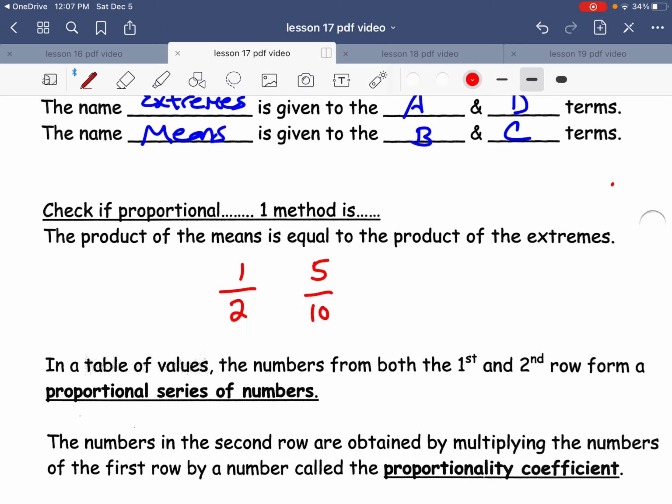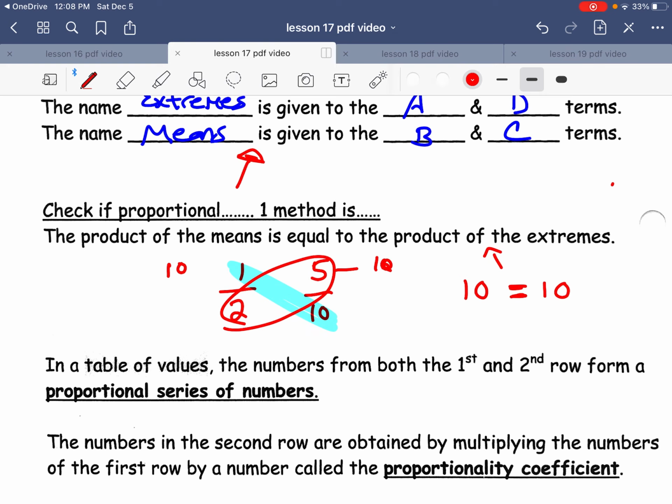If you want to know if these were equal to each other, a nice easy method, like up top on the page, is that I would take the product of these two. So I would multiply them. It gives me a nice easy 10. And if I multiply these two, it also gives me a 10. So therefore, 10 is equal to 10. The product of the means across from each other is equal to the other product. That's a nice, easy mental math way to check something.